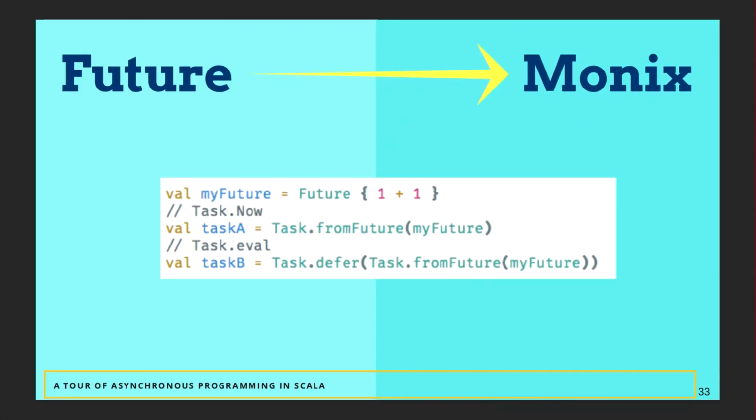So to convert a future to Monix task, you can simply create a future, and then call task.fromFuture and pass in the future that you just created. This will create an eagerly evaluated task. If you want something that's lazily evaluated, you can simply wrap this inside task.defer.